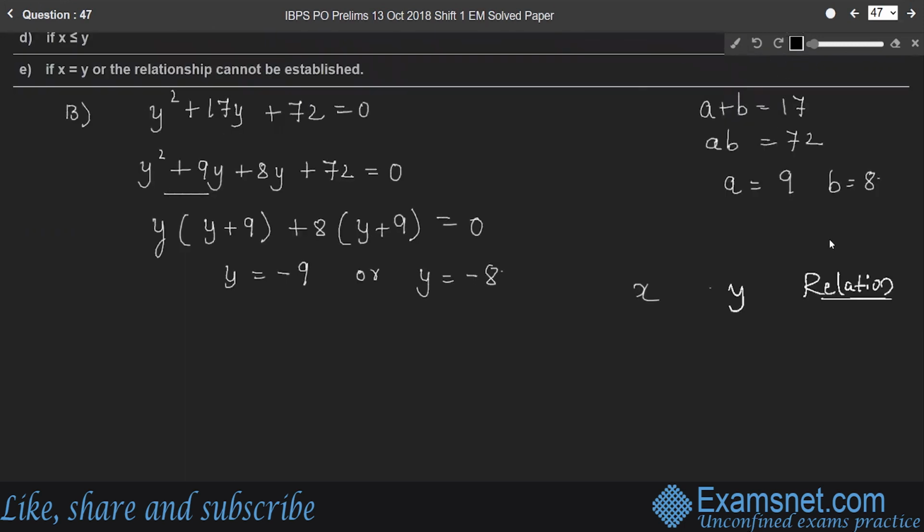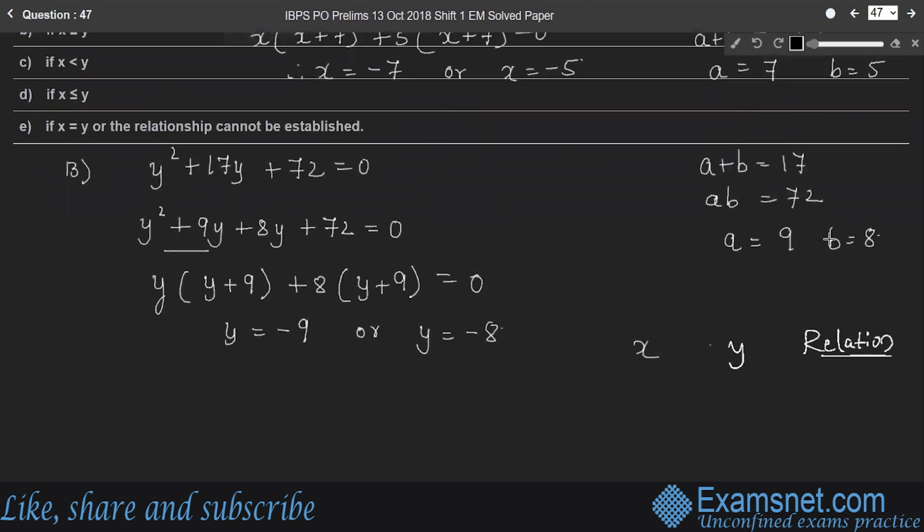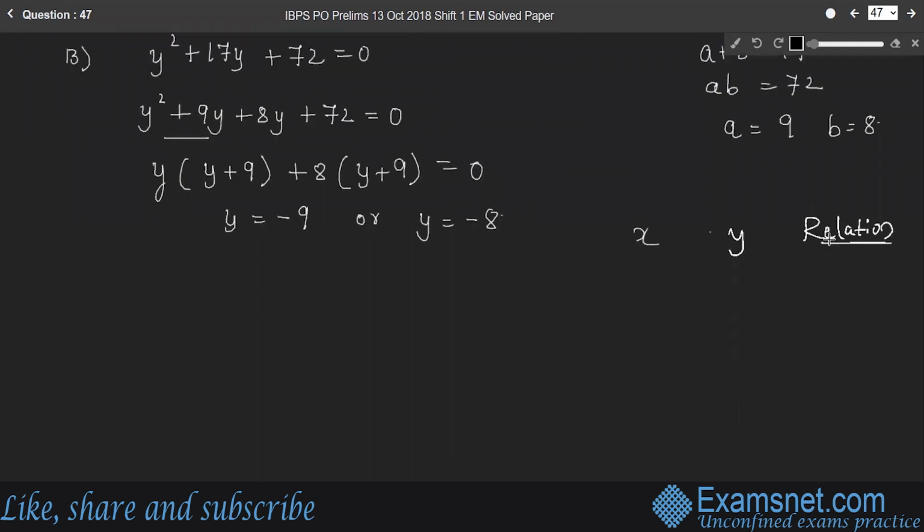So if the value of x is minus 7 and the value of y is minus 9, what is the relation between x and y? Since they are negative integers, minus 7 is greater than minus 9 here. Therefore, x is greater than y. If again x is minus 7 and y is minus 8, then also x is greater than y.